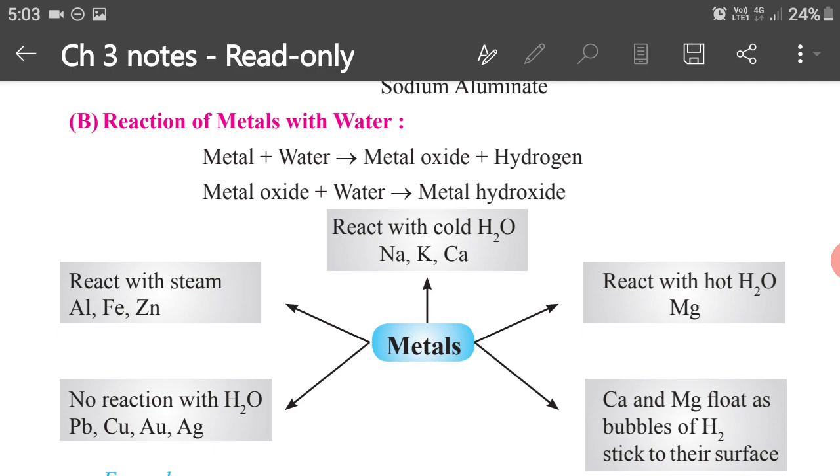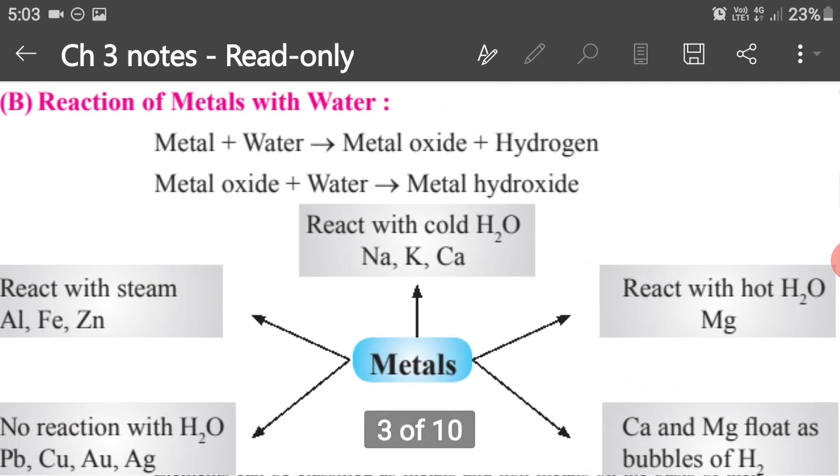Metallic oxides are basic in nature. We said it from the starting, in chapter 1 and chapter 2 also. Here also we are repeating the same thing, that metallic oxides are basic in nature. But in this chapter you will learn how each metal dissolves in water, what is the rate of producing hydroxide ions by each metal, and why the metallic oxides of some metals form a strong base and some form a weak base. Let us see how they react.